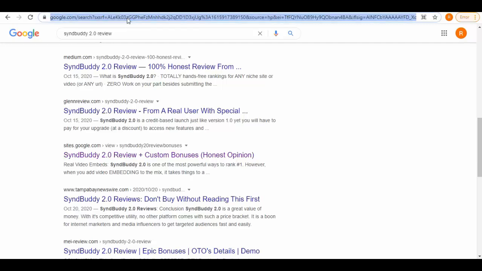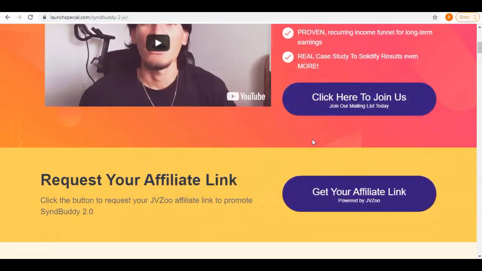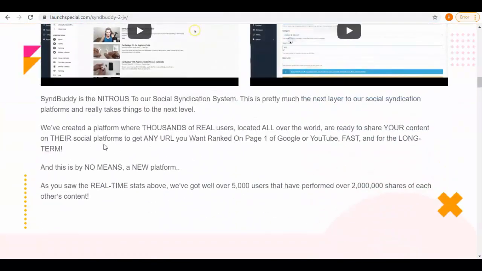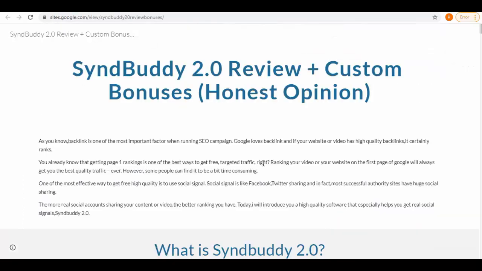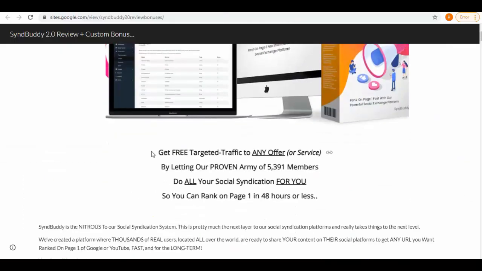Now on Google, let's search for product name with Muncheye. Open the first result and from here open the JV page of the product. So this is the product's JV page and here you can see the details about the product. As you can see, this text is the same as that the affiliate has used for his introduction part. So from here, they have copied the introduction part of the review article.